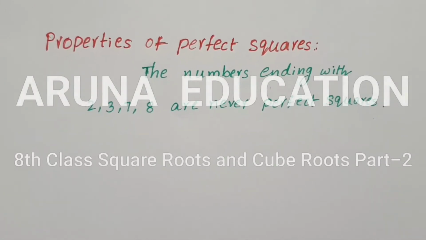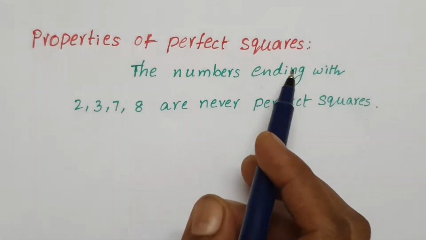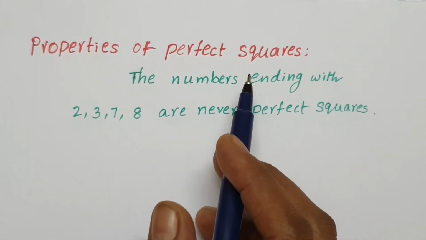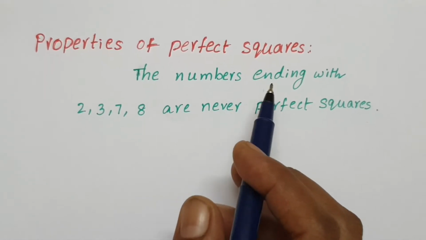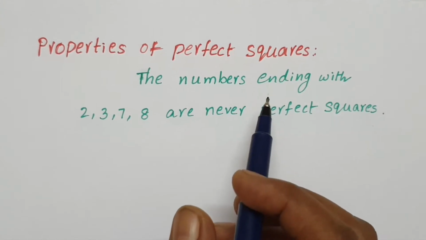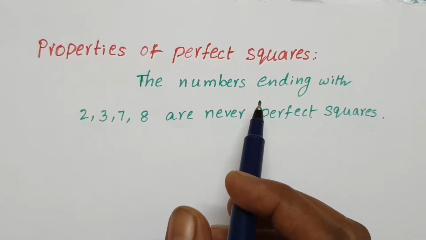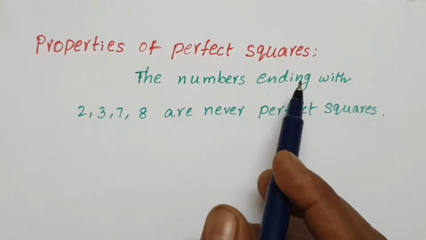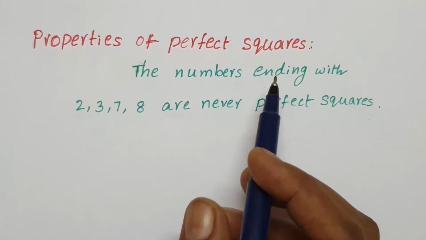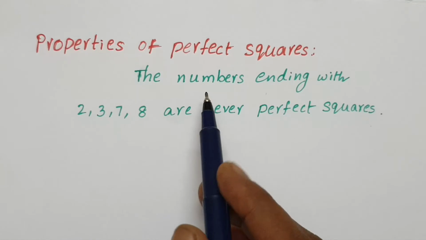Hi students, square roots and cube roots, still some properties of squares. So what is a square? We know that the product of a number by itself is called a square. A perfect square means a natural number that is the square of any natural number. Example: 1, 4, 9, 25, 36. These are perfect squares.